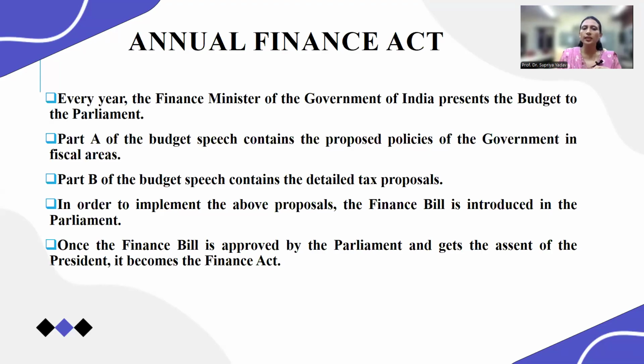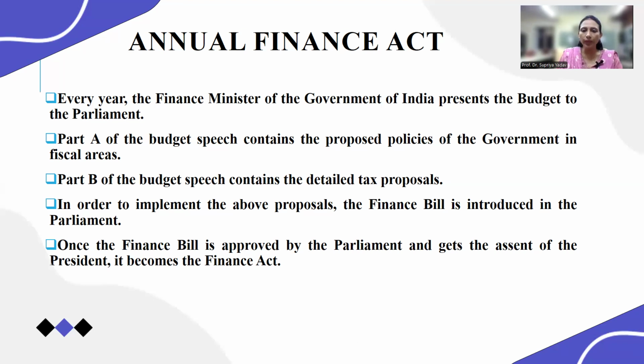The Finance Act is introduced every year by the Finance Minister of the Government of India, who presents the budget to the Parliament. Part A contains the Finance Minister's speech about the fiscal policies.